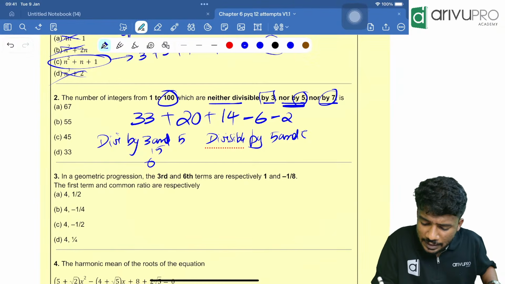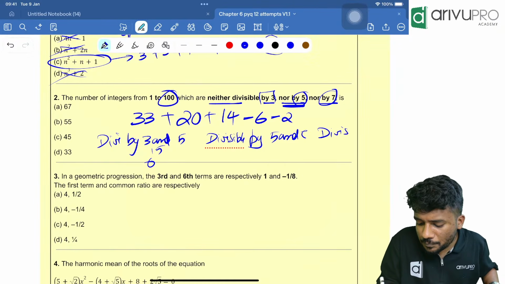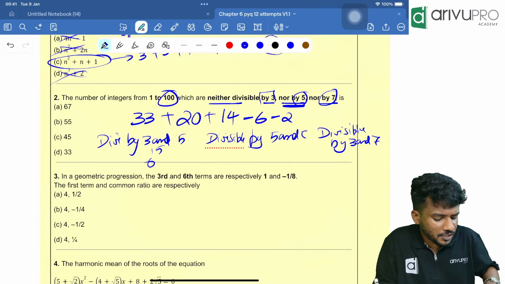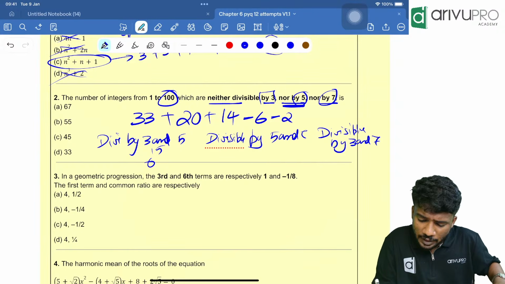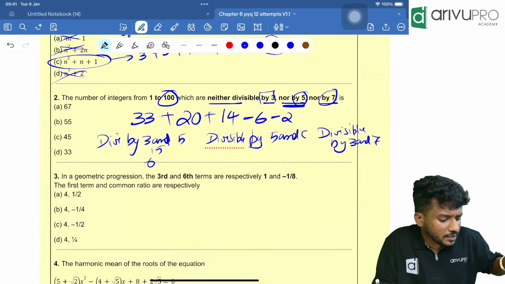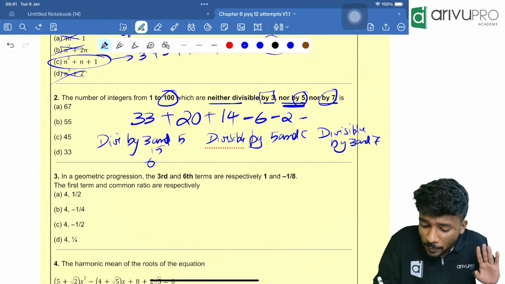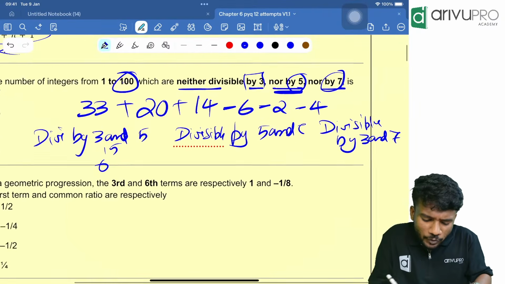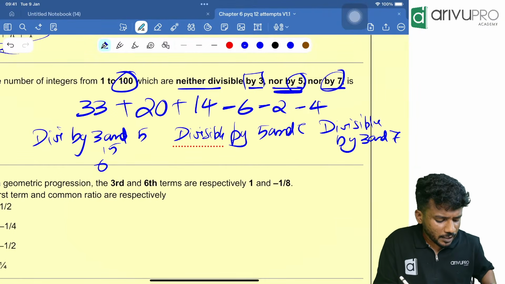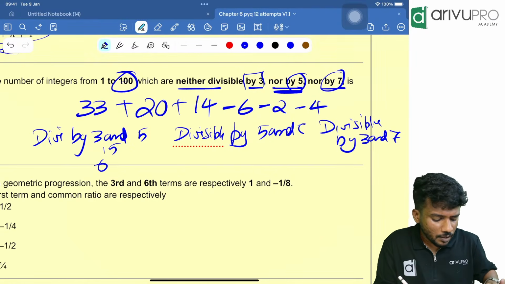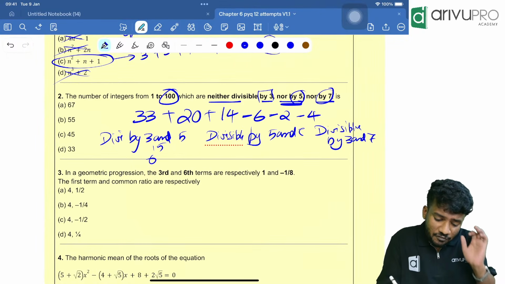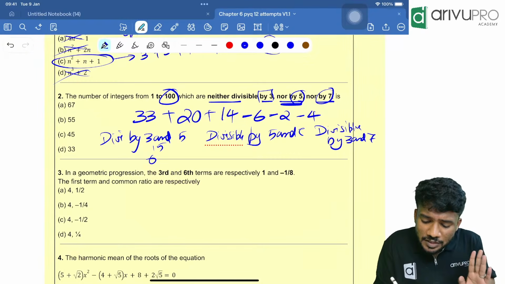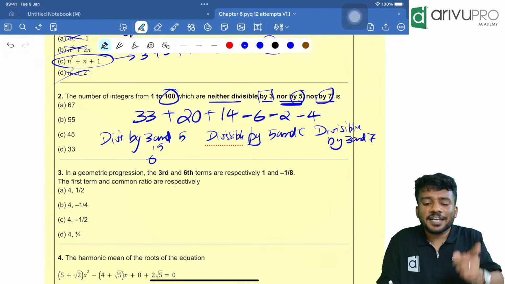Then divisible by 3 and 7. So that is the last combination. 3 into 7 is 21. So how many numbers are divisible by 21 in between 1 and 100? 100 divided by 21 is 4.77. That means minus 4. Only take the integer part. Now look here: 33 plus 20 plus 14 minus 6 minus 2 minus 4 is equal to 55. That means 55 numbers are divisible by 3 or 5 or 7.